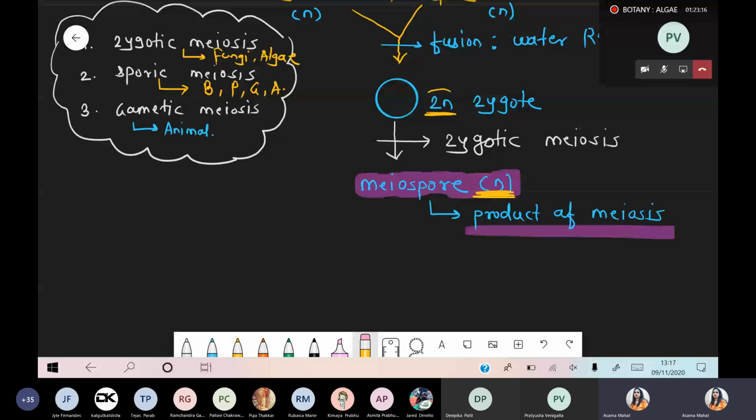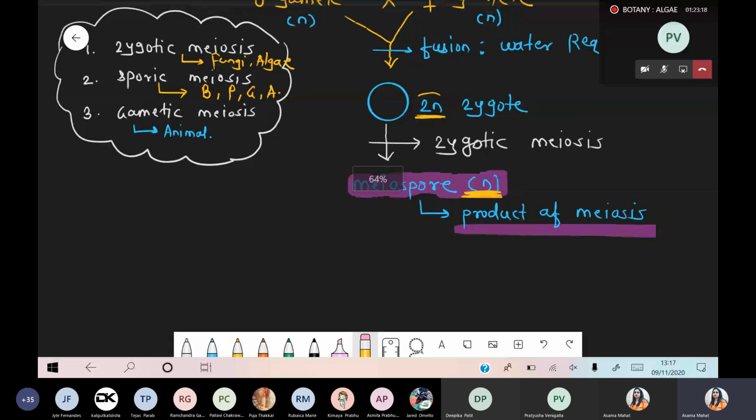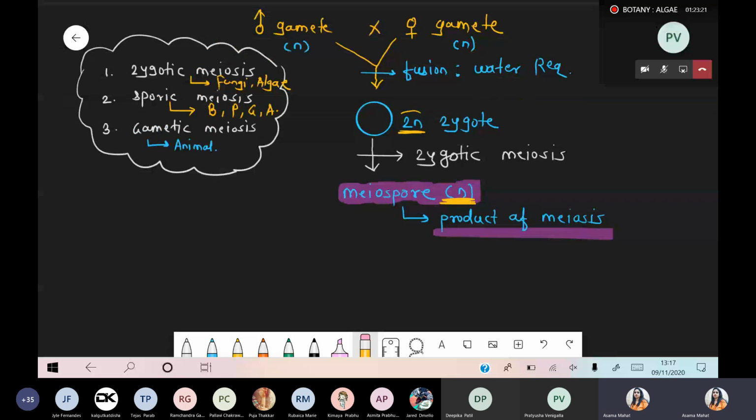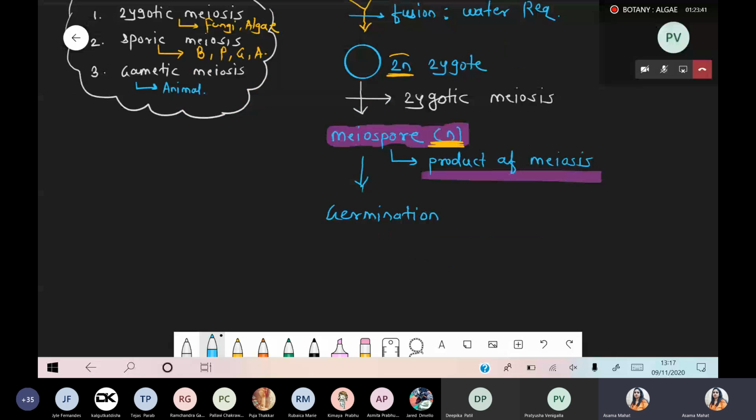This point is clear. What is the meaning of zygotic meiosis? The zygote gets formed. The zygote undergoes the reductional division. They form the meiospore. What is the meiospore? These are the product of the meiosis. Now this meiospore, which is haploid in nature, undergoes the process of germination, because if there is favorable condition, good days, that spore undergoes development, growth, and there is a formation of a new individual of algae.